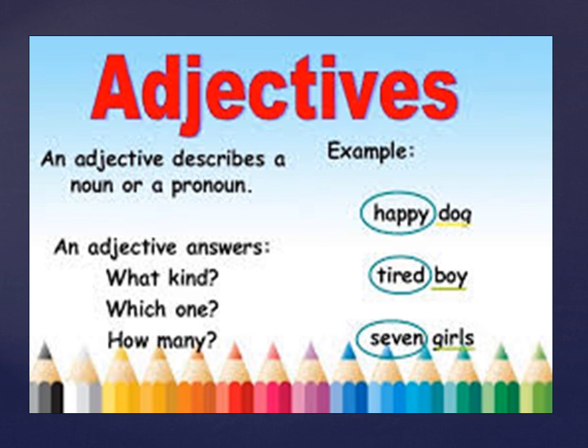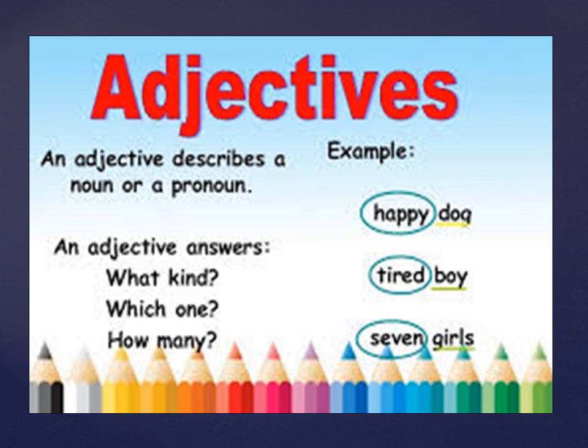Before them, there are the words happy, tired, 7. So what are these words, happy, tired and 7? These are the words which describe the nouns, which describe the names next to them. Such words which describe the nouns or give more information about the nouns are called adjectives. Now if you look at the first one, happy dog. How is the dog? It is happy. So it is telling about the mood of the dog or the emotion of the dog. So what describes the noun is called an adjective.